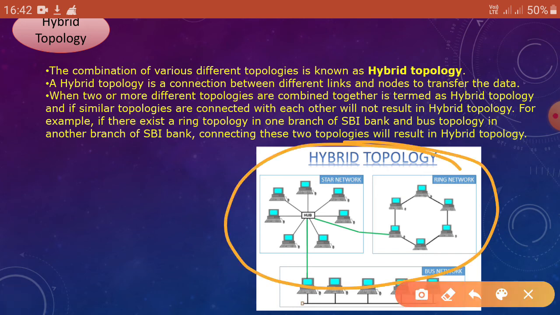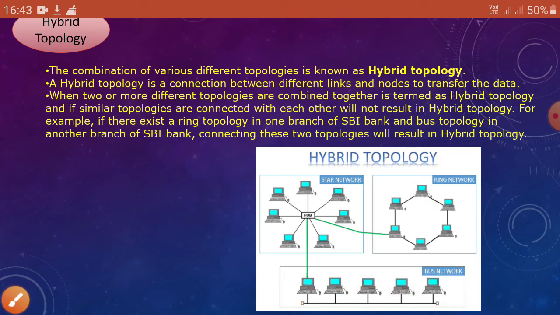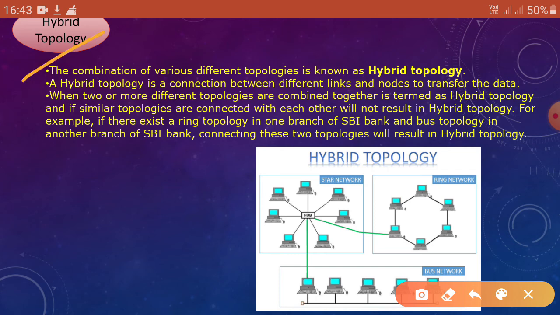This is the star network, ring network, and this is the bus network. So what are the points? Number 1 point is the combination of various different topologies is known as the hybrid topology. Number 2 point is a hybrid topology is a connection between different links and nodes to transfer data.